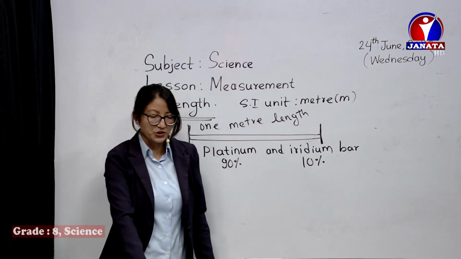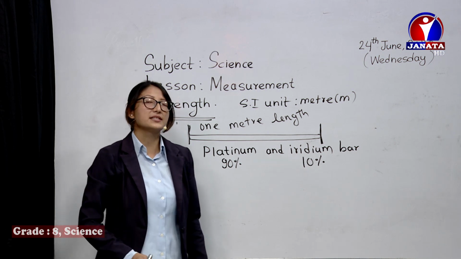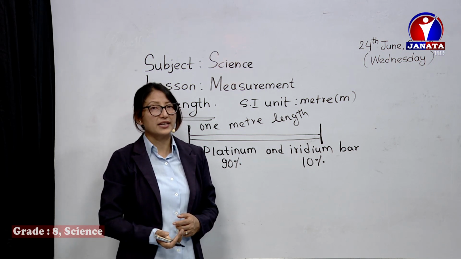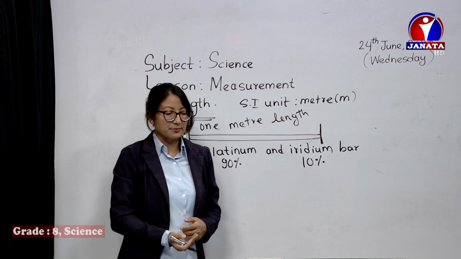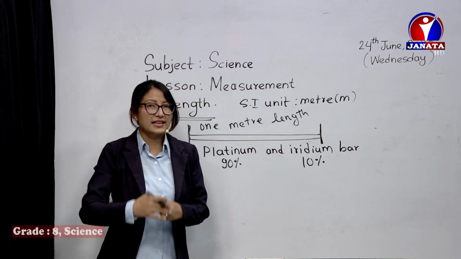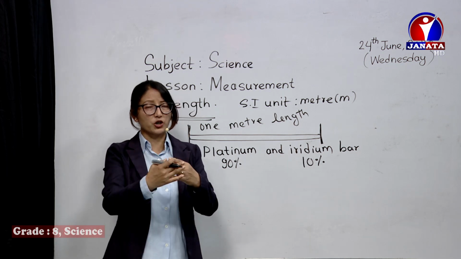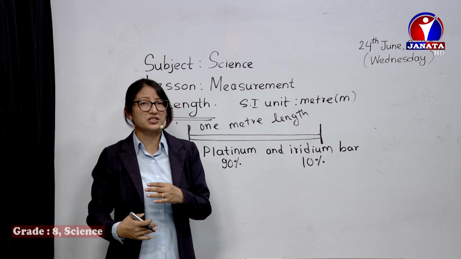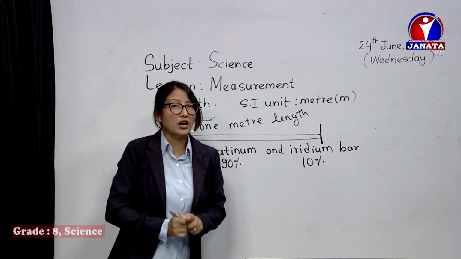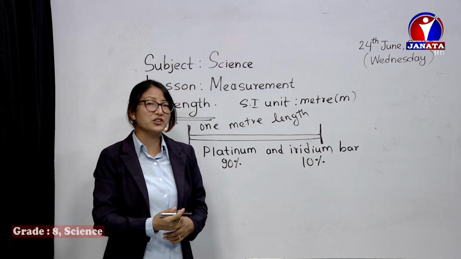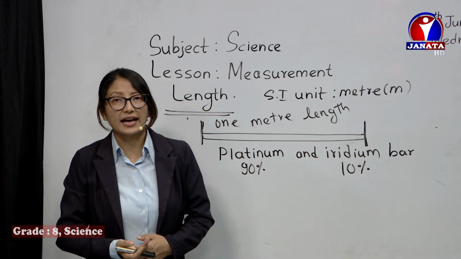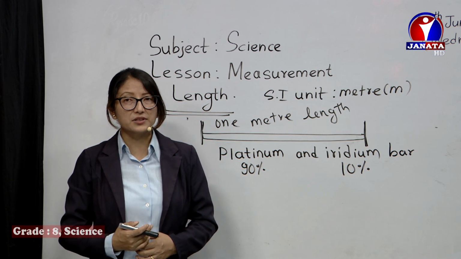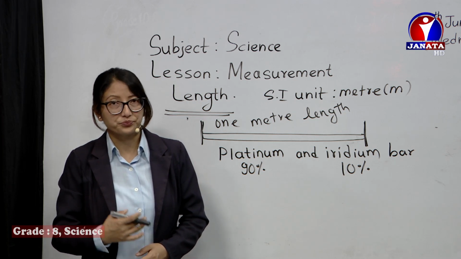Now, as the SI unit of length is meter, this is the standard unit. Now, what if you have to measure smaller units, and what if you have to measure bigger, larger units than a meter? I know you have already learned about this in class 7, and you have already learned the conversion as well related to submultiples and multiples of length.